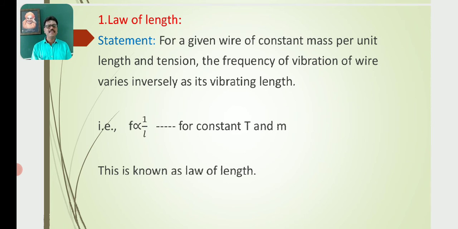That means the frequency of the fundamental note in a stretched string is inversely proportional to the length of the string when tension and linear density are kept constant. So f is proportional to 1/L when T and m are constants. This is known as the law of length.